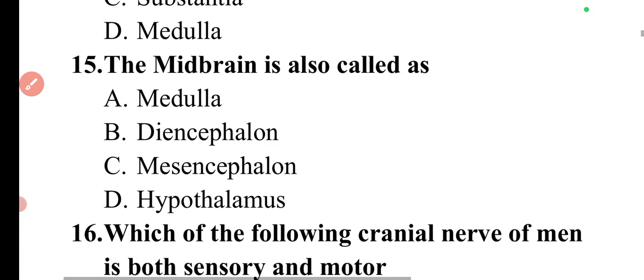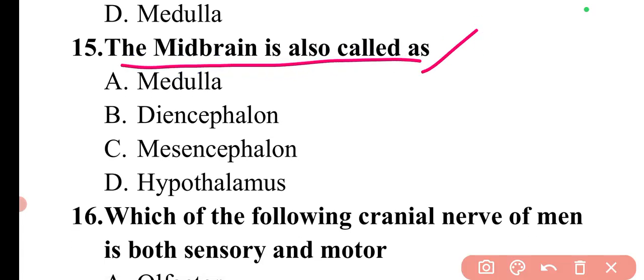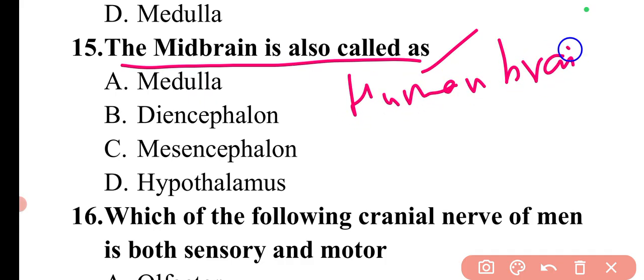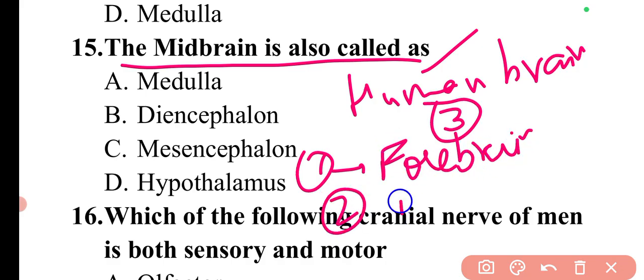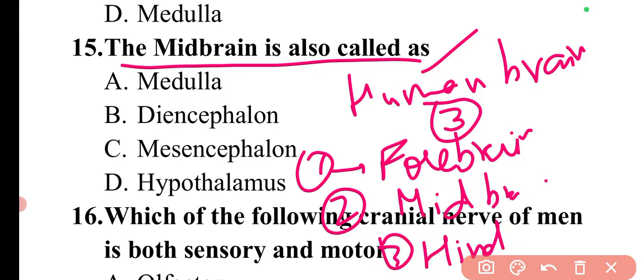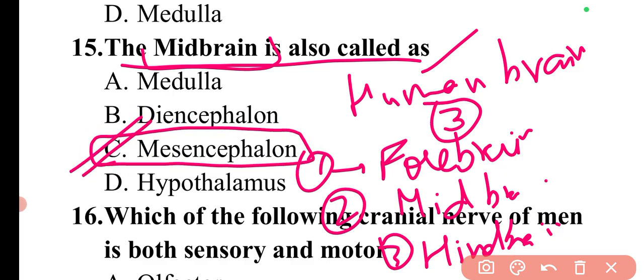Then moving to the next question. The midbrain is also known as. If I talk about the human brain, it is divided into three parts. One is forebrain, the second one is midbrain, and the third one is hindbrain. The midbrain is known as mesencephalon. So here option C is correct.